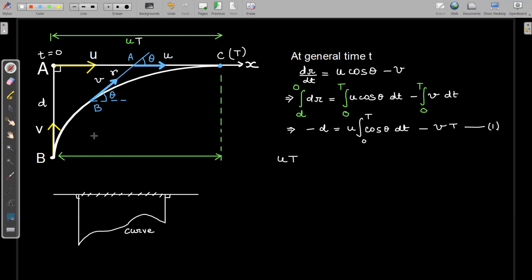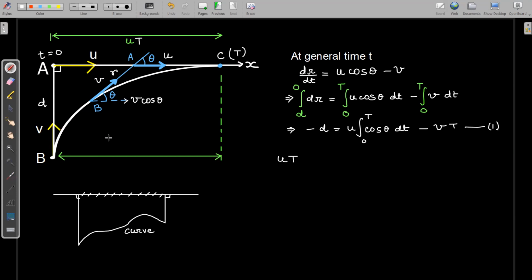Now, what is the distance that particle B has moved only along the direction of the x-axis? So I am taking the projection of this curve of particle B along the motion of particle A. You can see that the velocity component of particle B parallel to the direction of motion of A is v cos theta.